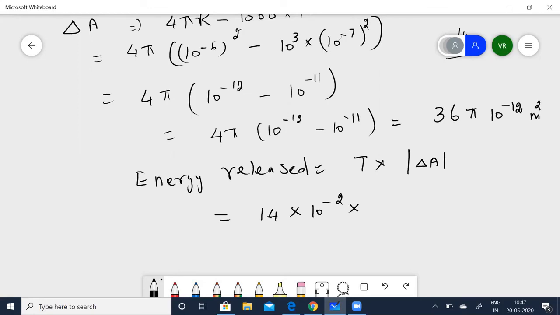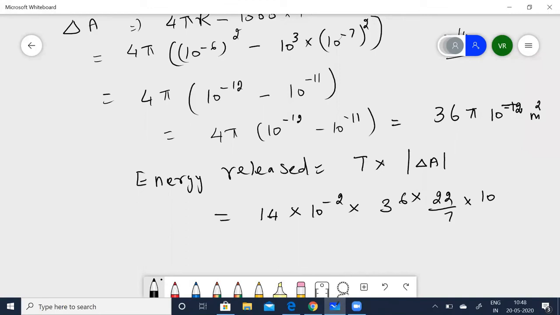Now substitute for delta A: 36 into, put pi as 22 by 7, into 10 to the power of minus 12. Sorry, actually this is 10 to the power of minus 2.